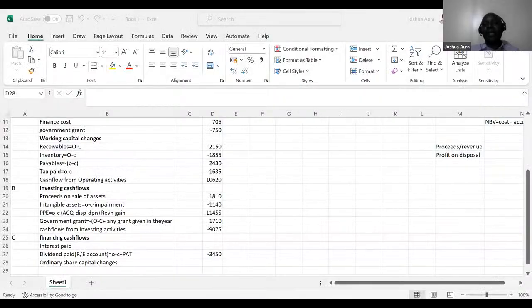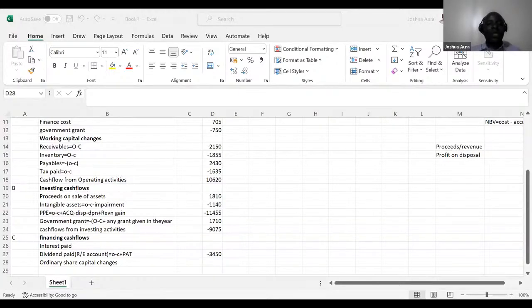So, ladies and gentlemen, I will repeat this very fast. Now we are doing the ordinary share capital as a mode of financing our operations. So when I look at the ordinary share capital, I can see there is a share premium coming on board. So if there is share premium, then I'm always advised to consolidate. So you take 6,000 plus 1050, you add them. Minus, you can say into brackets 7,500 plus 1350, but the best is to say 6,000 plus 1050. That's opening, share premium plus share capital. And then you say minus this 7,500 minus 1350.